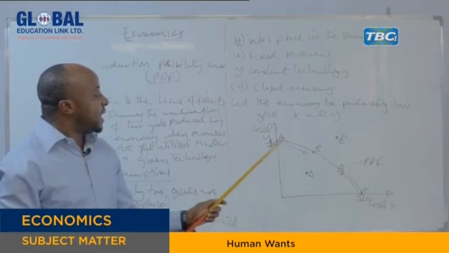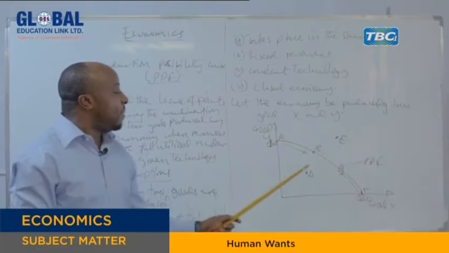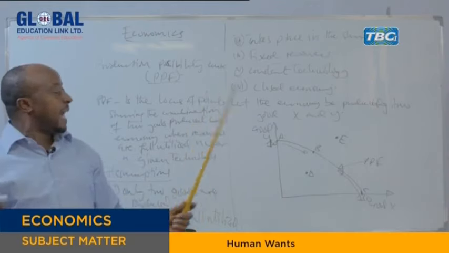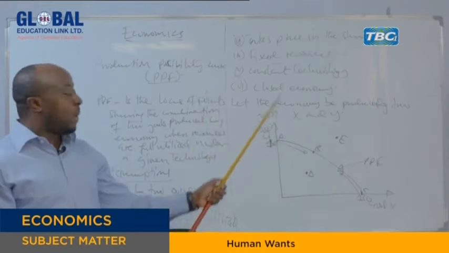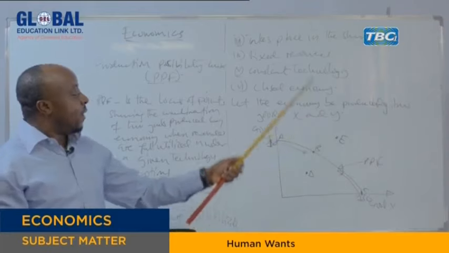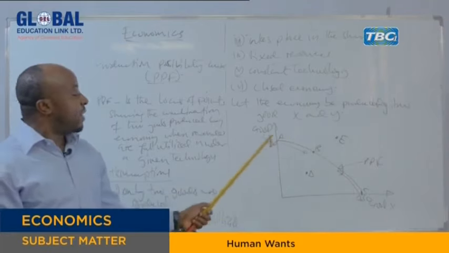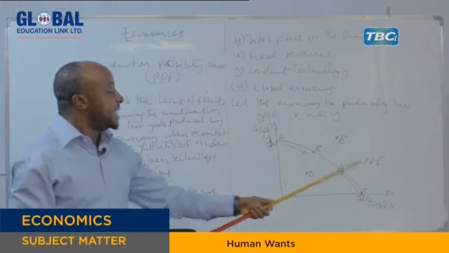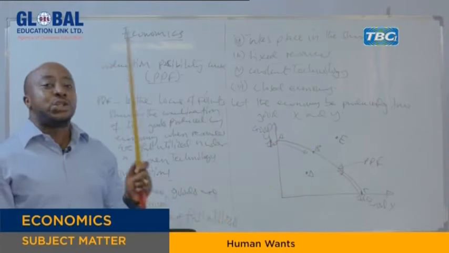Likewise, these points A, B, C, and D are possible combinations. It means the economy can choose to produce either at point B, or at point A, or at point C, or at point D. Because all of these points are possible combinations, points A, B, C, and D indicate choice.